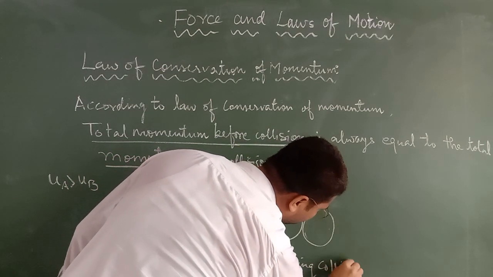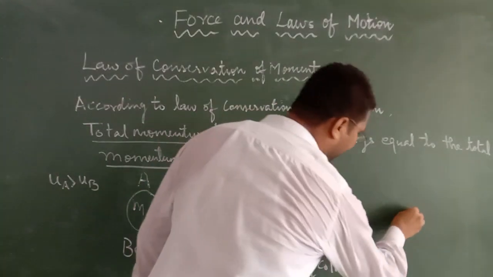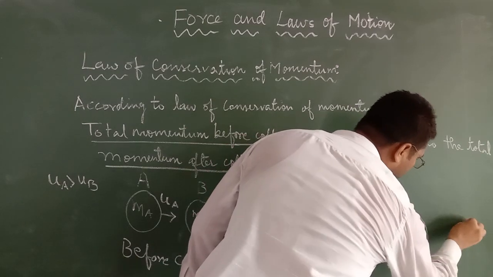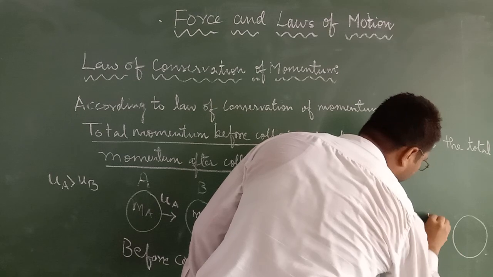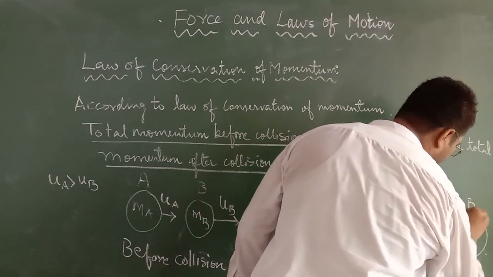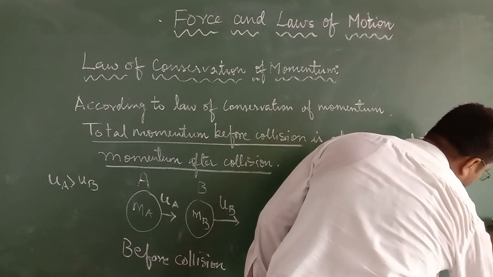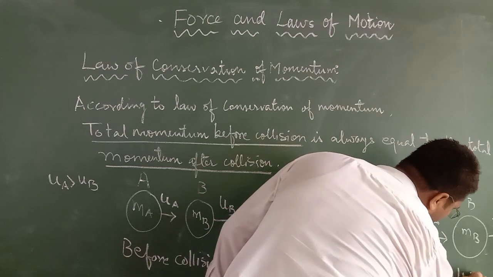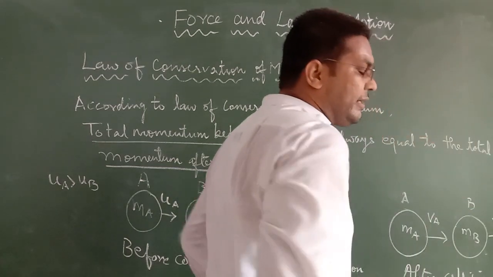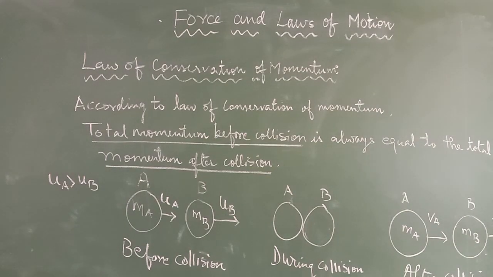At the time of collision, both objects will collide with each other, and after collision, let us say object A is moving with the velocity va and object B is moving with the velocity vb. This is after collision. So I have created a situation where there are two objects, and see here what is happening.